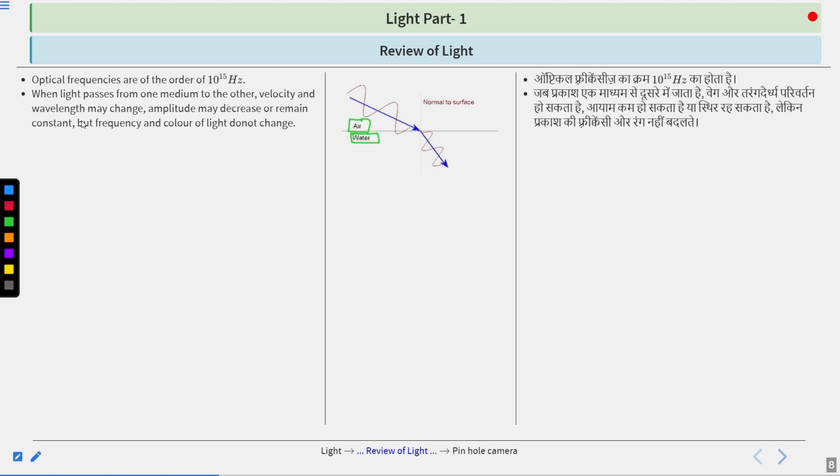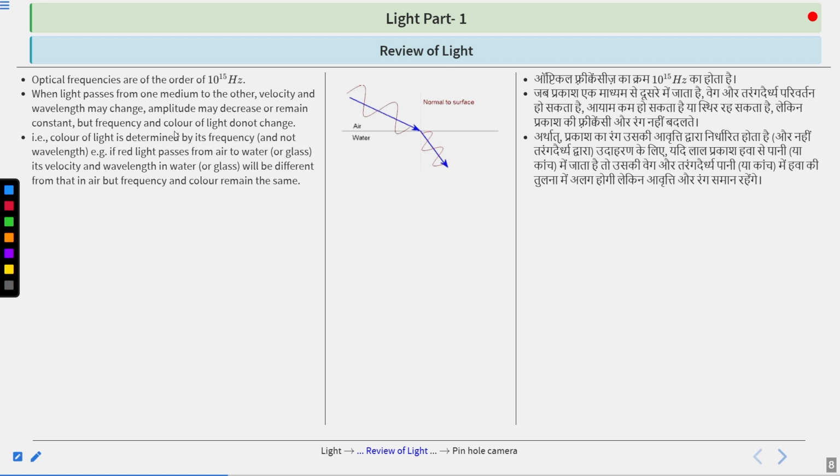Maybe the wavelength is greater in air than in water. Amplitude may decrease or remain constant. But the frequency and the color of light do not change. So these two things remain constant whether light is moving in one medium, another medium, or any other medium. That will not change; it remains as it is.